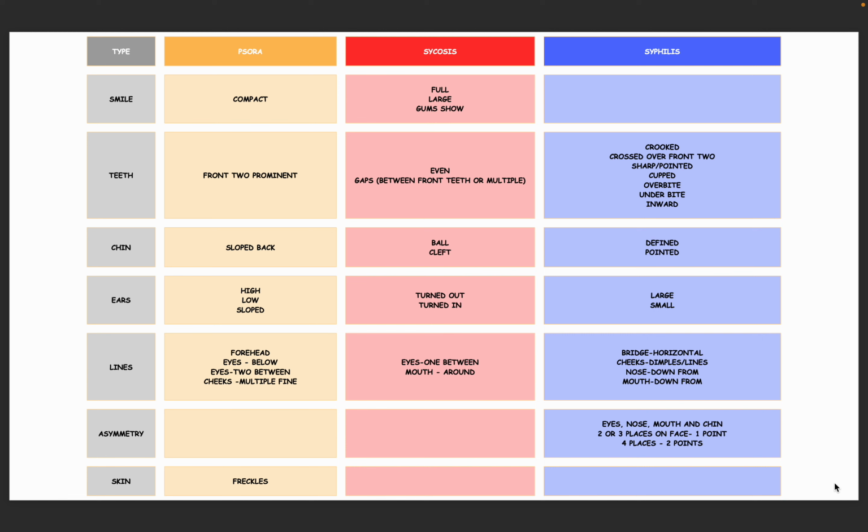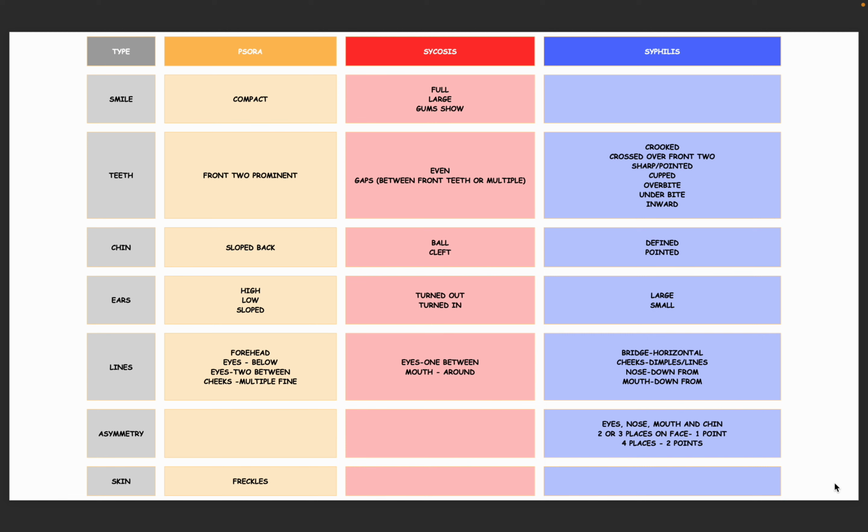Chin: sloped back in Psora, ball or cleft chin in Sycosis, defined or pointed in Syphilis. Ears in Psora are high, low, sloped. In Sycosis, they are turned out or turned in. In Syphilis, they are large or small.